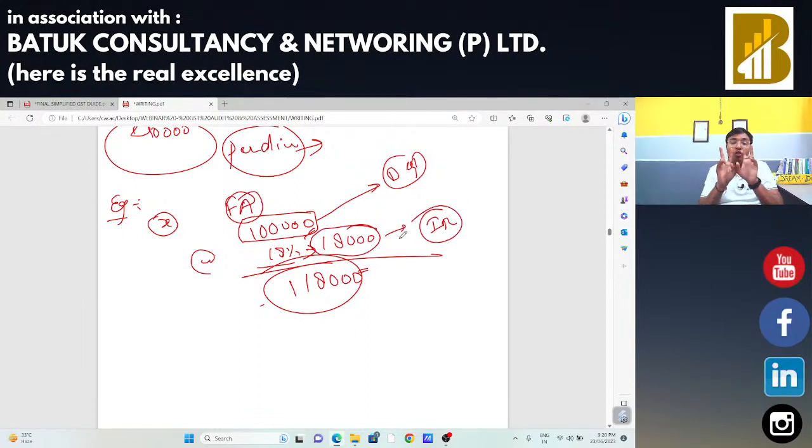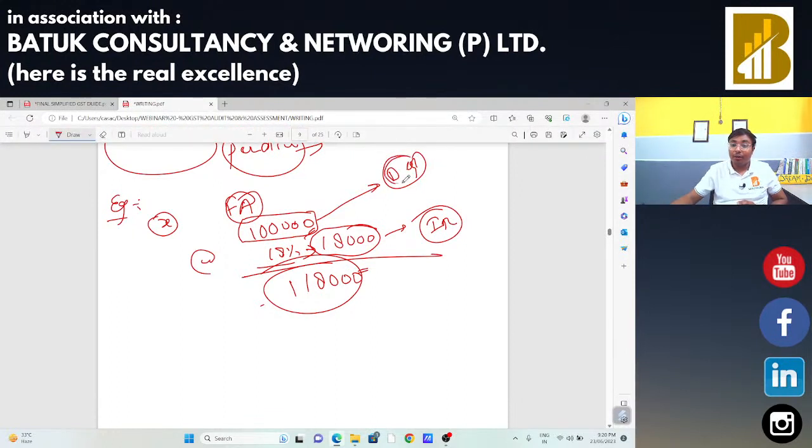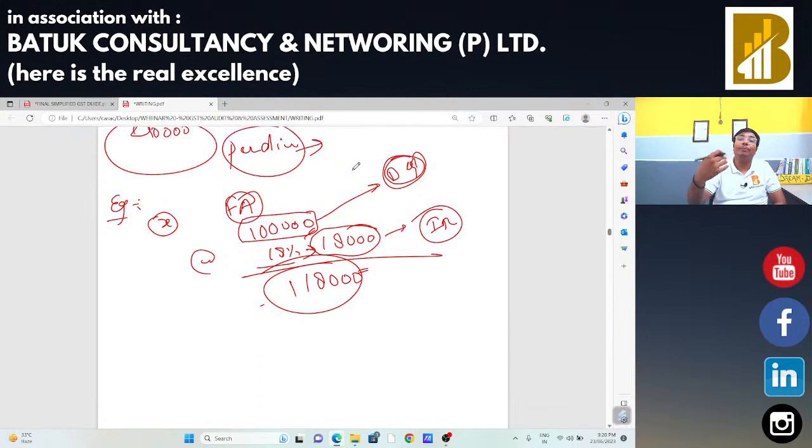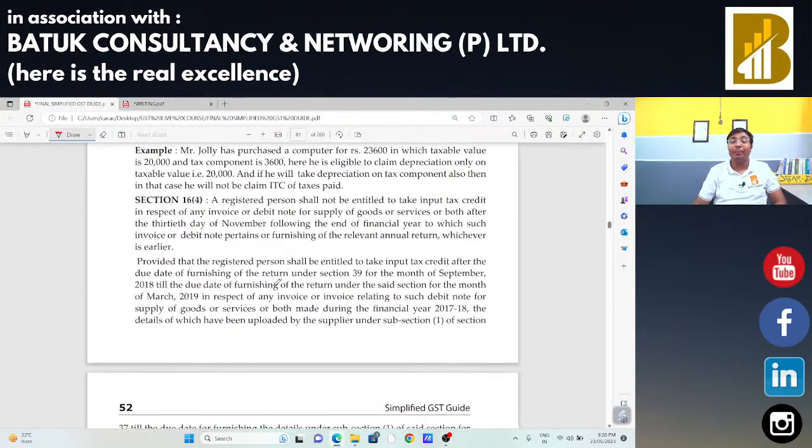So, the taxpayer has two options. One, he can take the benefit of depreciation, or he can take the benefit of input tax credit. Both benefits he cannot take at one time. So, he needs to take the depreciation on 1 lakh rupees, that is the taxable value. On that tax amount, he is not eligible to claim the depreciation. Okay, and he can take the input tax credit of 18,000. Is that okay? Section 16 subsection 3 regarding the depreciation part.